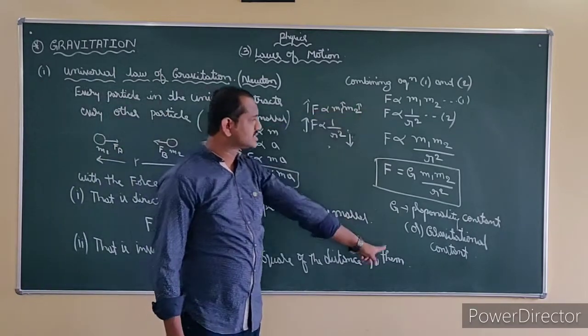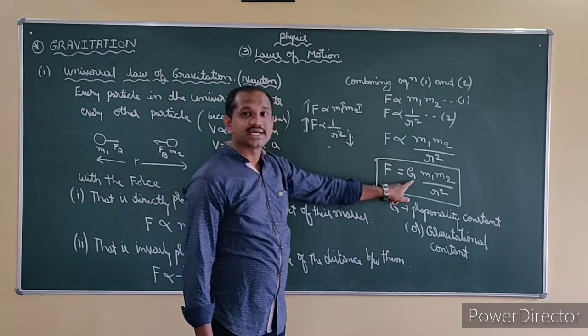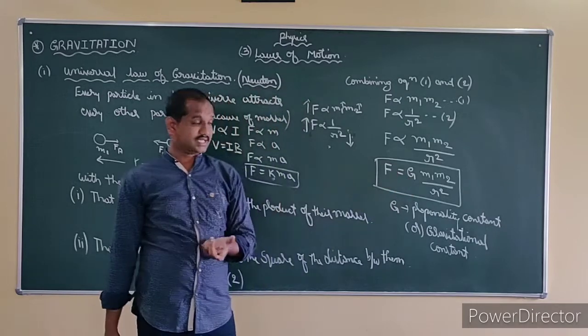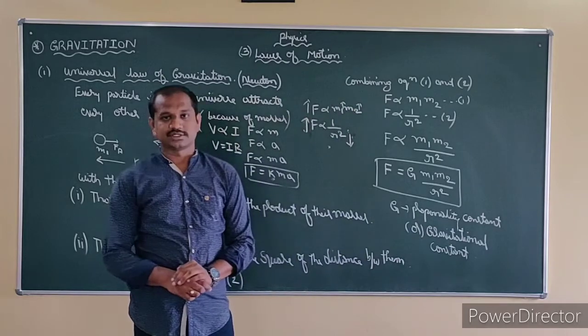These mathematical expressions are very important. See, removing proportionality, I have taken equality. When I take equality, I need to take a constant of proportionality, that is G. So G is known as the proportionality constant or gravitational constant.